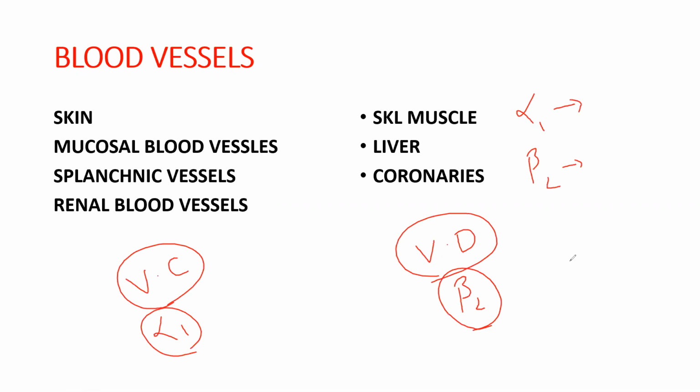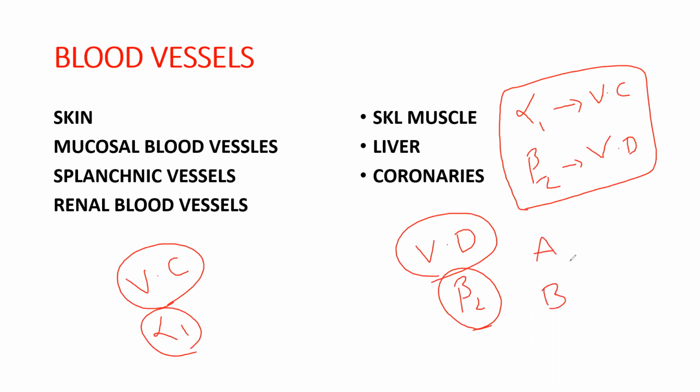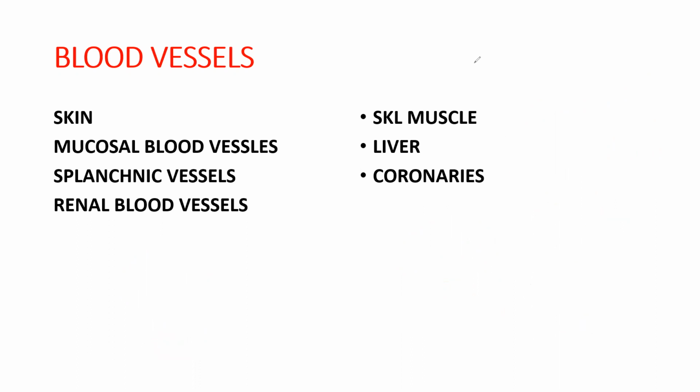If we stimulate alpha 1 receptors, it leads to vasoconstriction. If we stimulate beta 2 receptors, it leads to vasodilatation. So, how to remember this in an easy way? You remember A, B, C, D. Alpha vasoconstriction, beta vasodilatation, right? So in this way you can remember the vasoconstriction and vasodilatation of blood vessels.